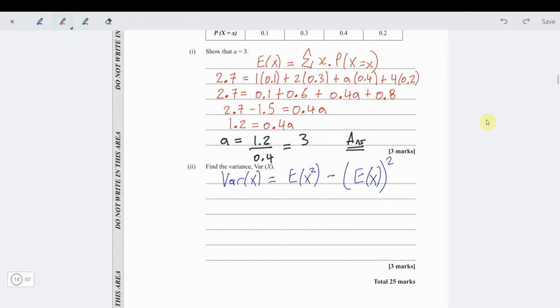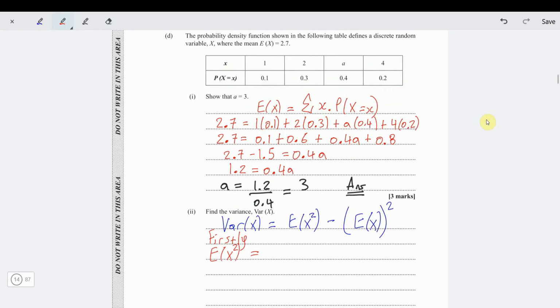So let's do it in a different color first. So firstly, we can tell that E(X squared) would be equal to x squared times the probability X equals x. So E(X squared) is 1 squared times 0.1 plus 2 squared, which is 4, times 0.3 plus 3 squared times 0.4 plus 4 squared times 0.2. That is our E(X squared).